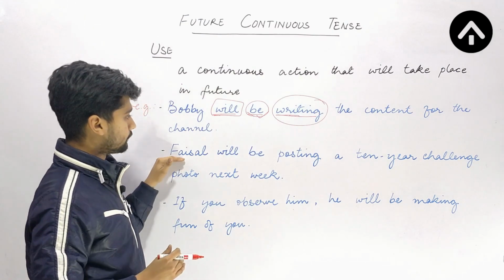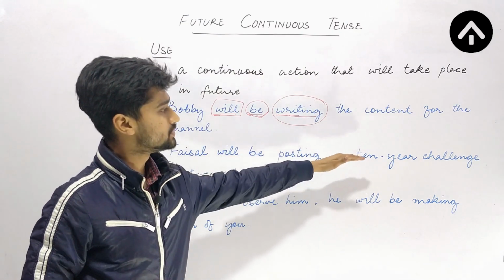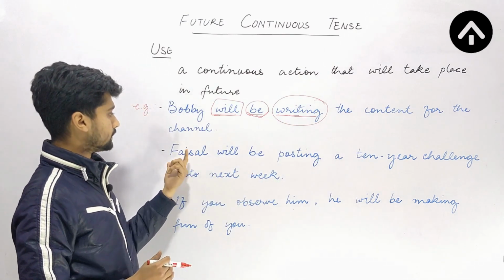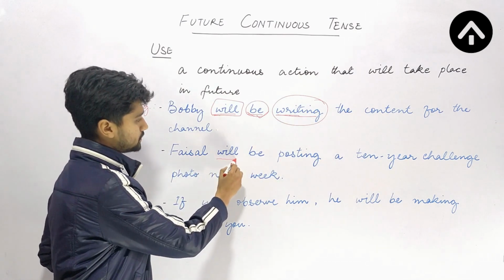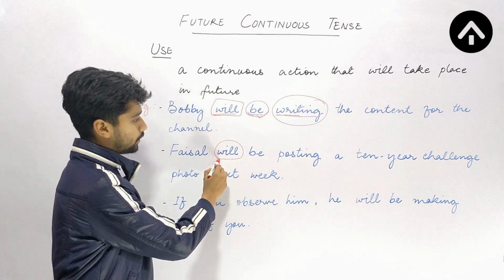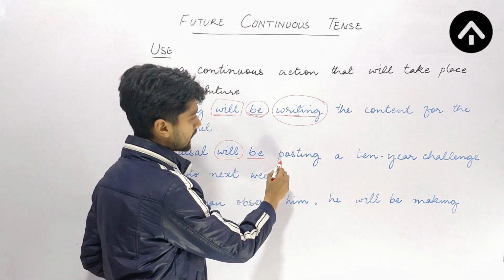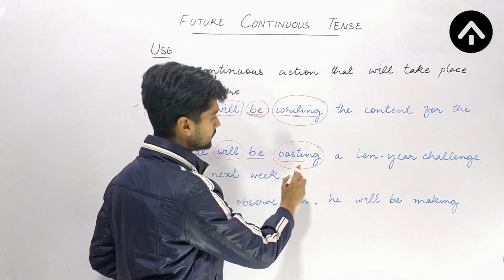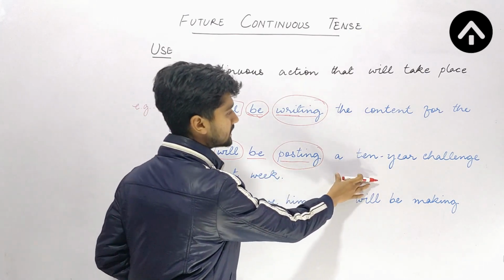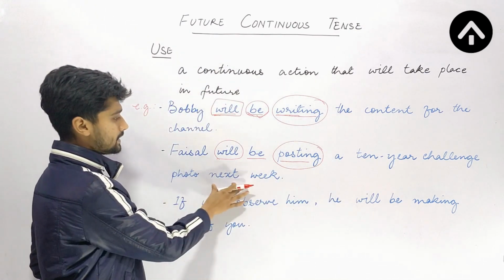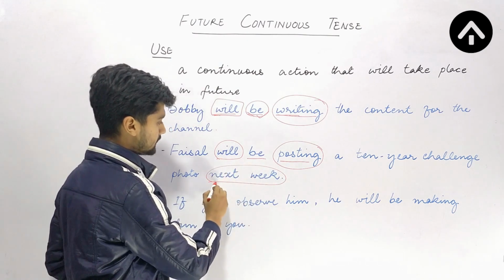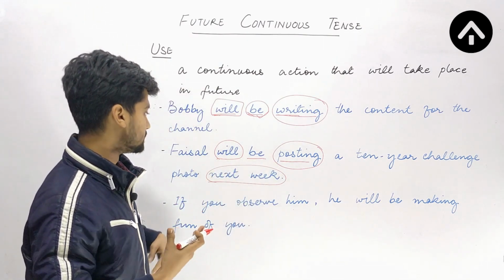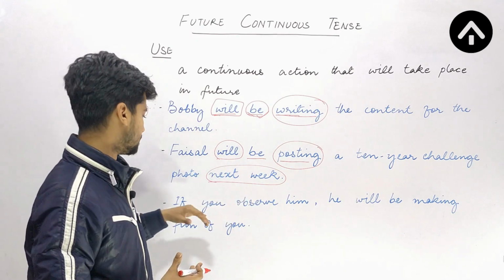Next sentence: Faisal will be posting a 10-year challenge photo next week. The subject is Faisal, after which I am using the auxiliary verb will, then I am using be, and the progressive form of the verb post, that is posting. So, will be posting a 10-year challenge photo next week. This phrase again lets us know that we are talking about some future event. So this is a future adverbial.